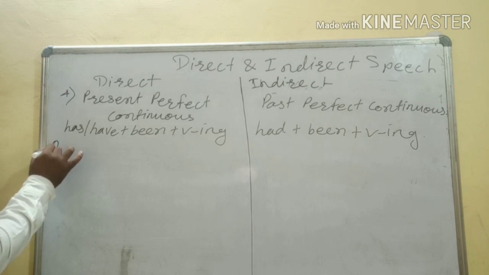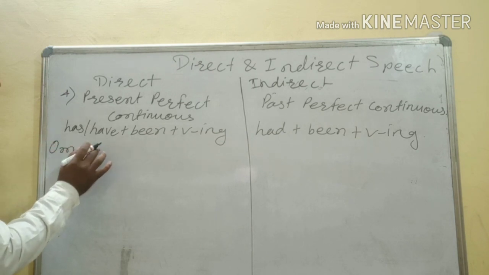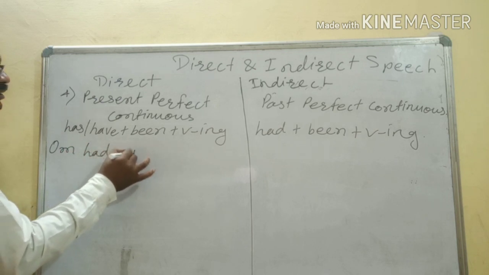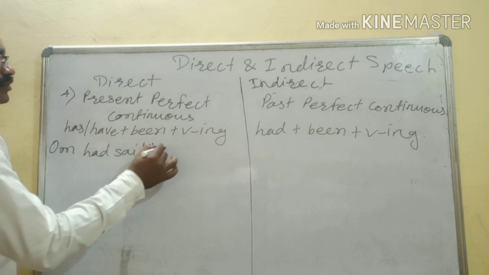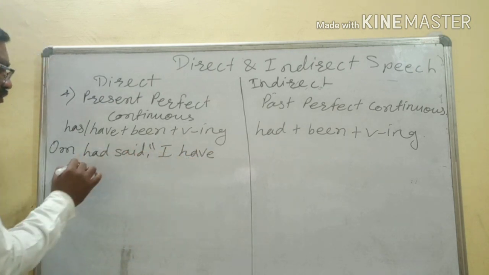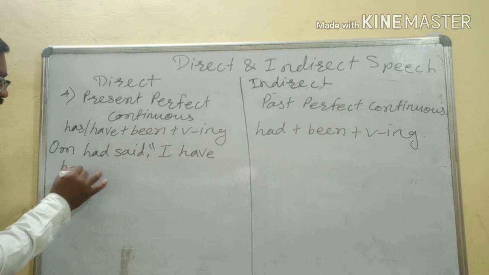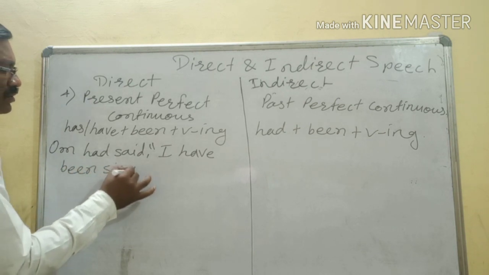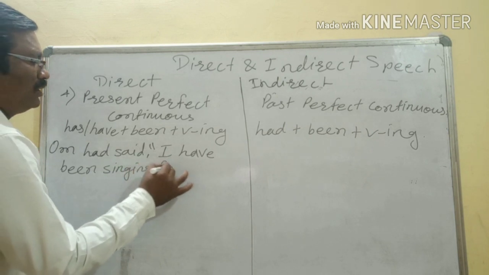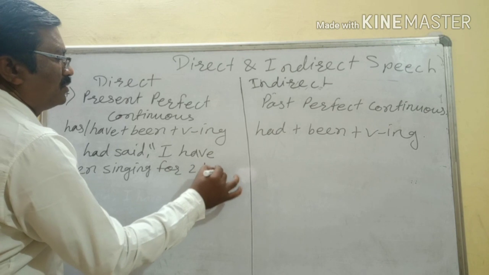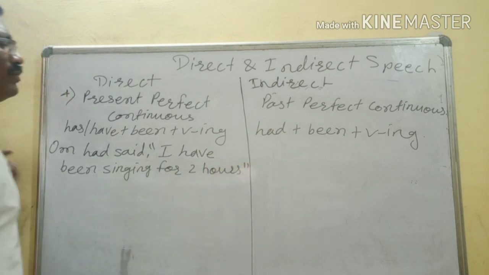Om said, or we can say that Om had said, I have been singing for 2 hours.